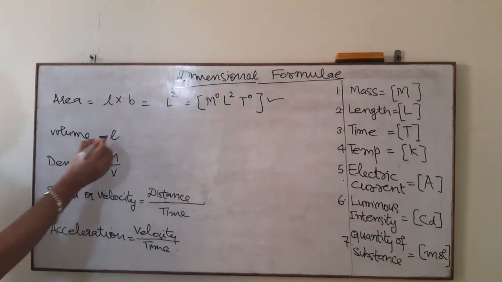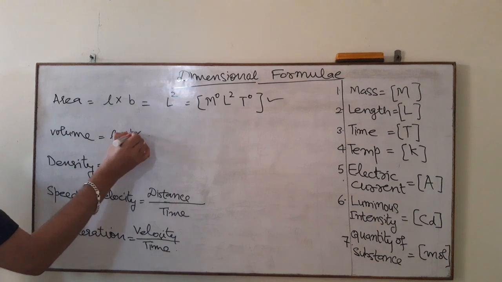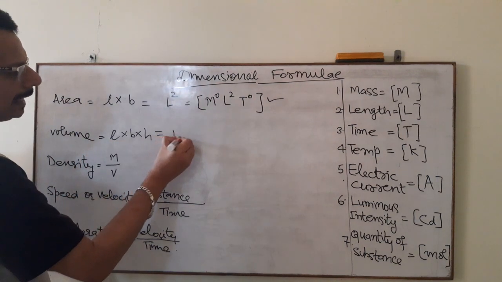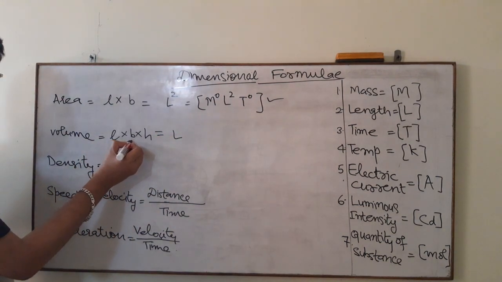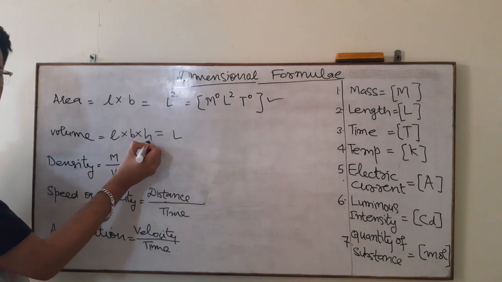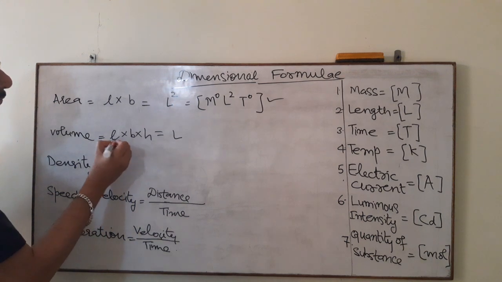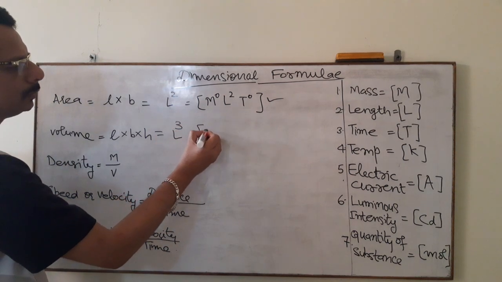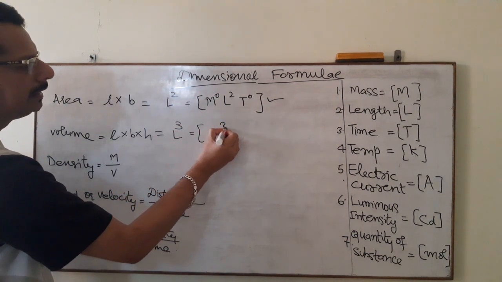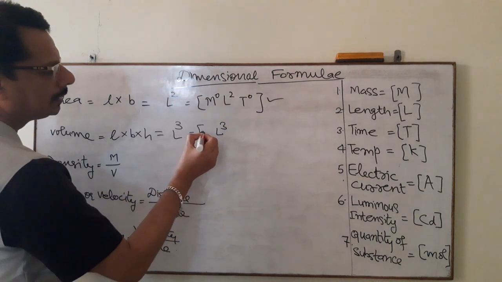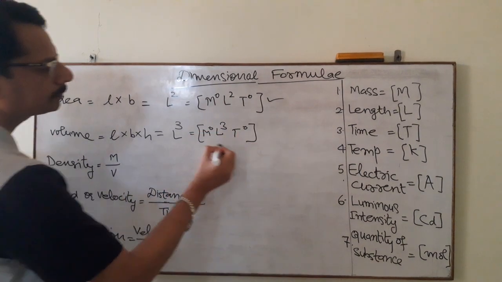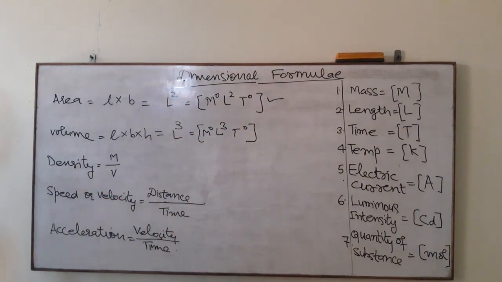Similarly, volume, if I talk about, so this is L B H. Denotation for length is L, denotation for B will also be L, denotation for H will also be L. So L into L into L will become L cube, and it could be written as either L cube or M0 L3 T0.